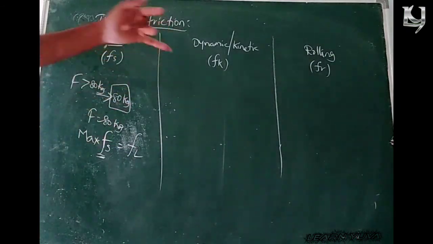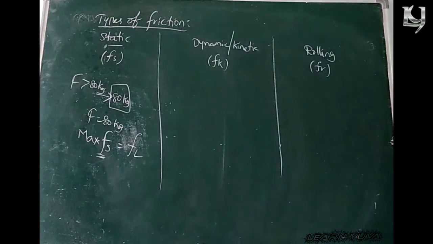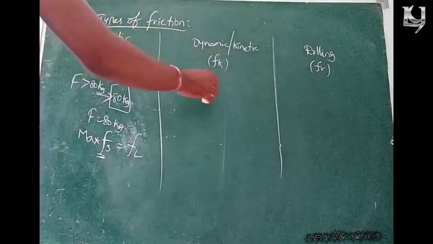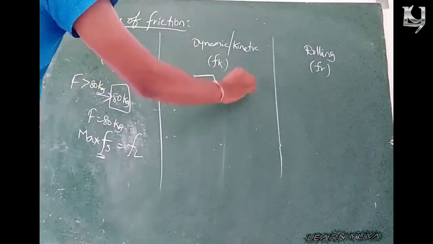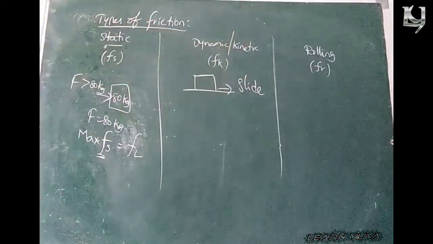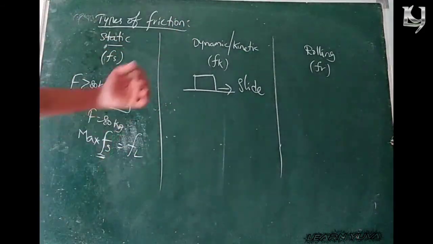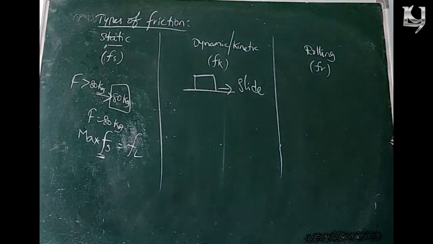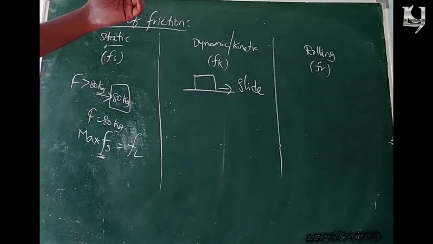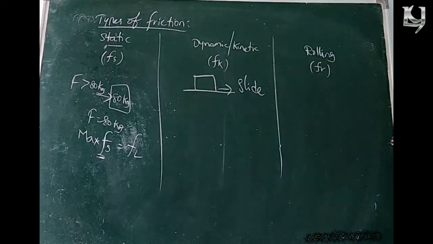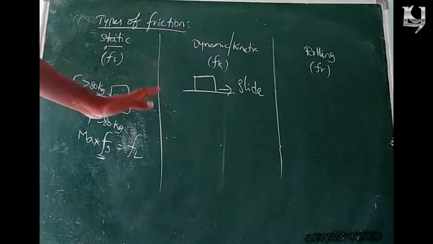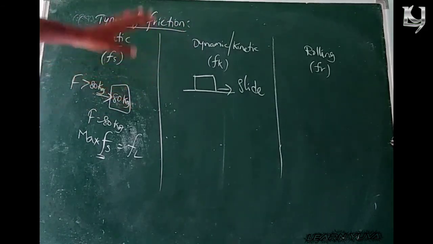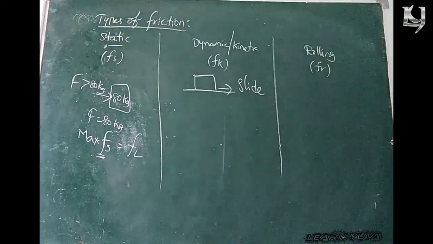Coming to dynamic or kinetic friction. Whenever the body is in motion, here the motion is sliding motion. Whenever the body slides, the dynamic or kinetic friction comes into action. The applied force required to keep the body moving at uniform velocity is numerically equal to the kinetic friction.